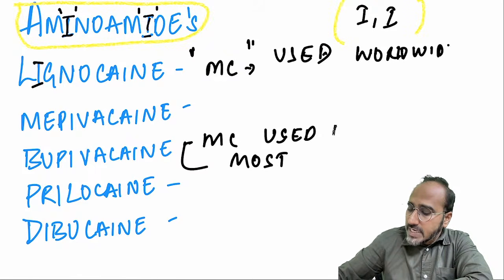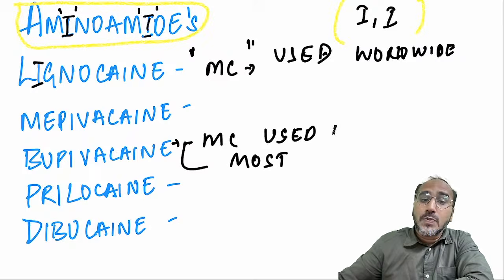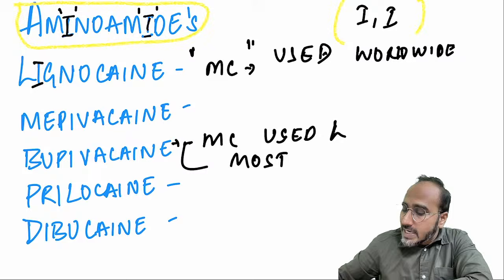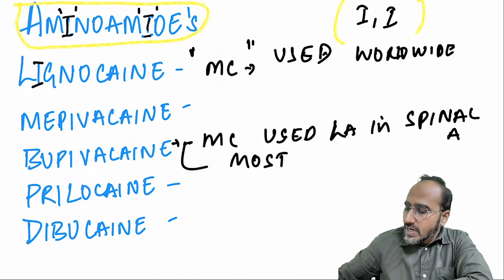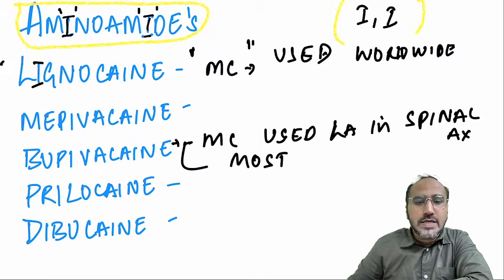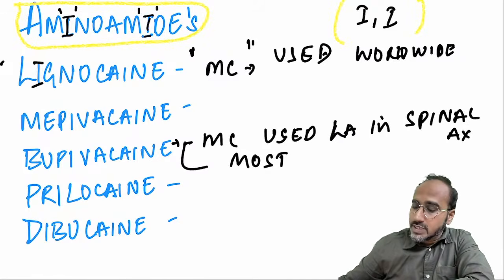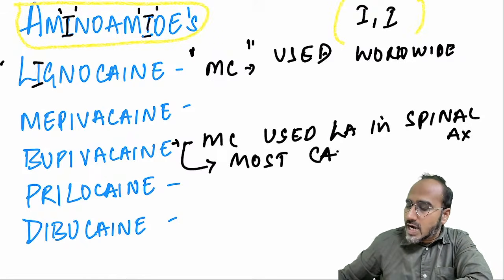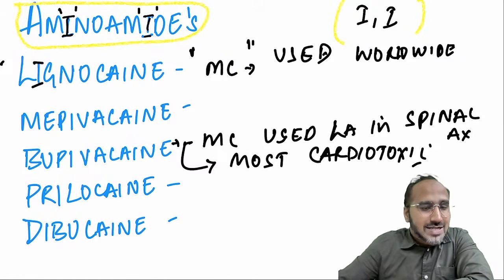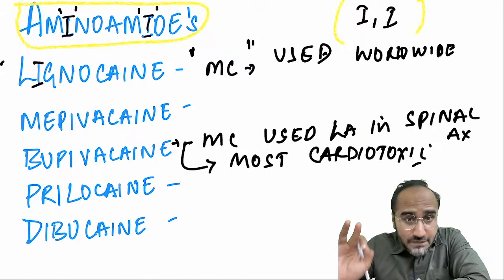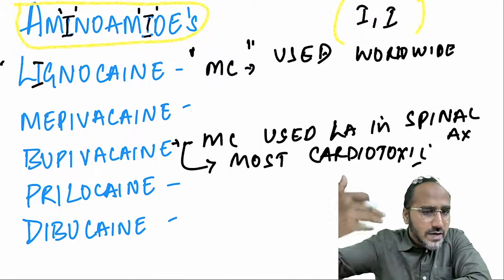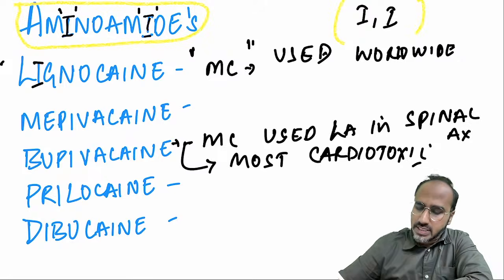Apart from that, what else do we need to remember? Bupivacaine. Bupivacaine is the most commonly used local anesthetic in spinal anesthesia. Why? When we have a common lignocaine, why do we use bupivacaine in spinal anesthesia? Because bupivacaine has a longer duration. But even though it is the most commonly used in spinal, it is the most cardiotoxic. Most cardiotoxic meaning what, guys? It can cause cardiotoxicity and arrhythmias if it is given intravascularly. If you give it in the CSF, there is no chance of cardiotoxicity with bupivacaine.